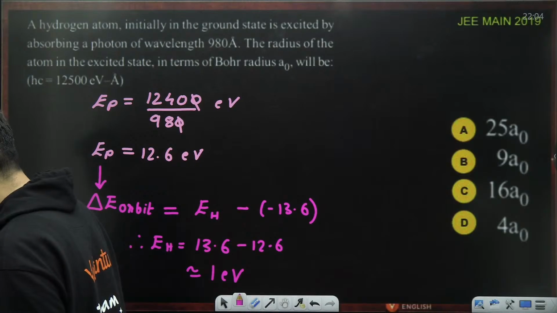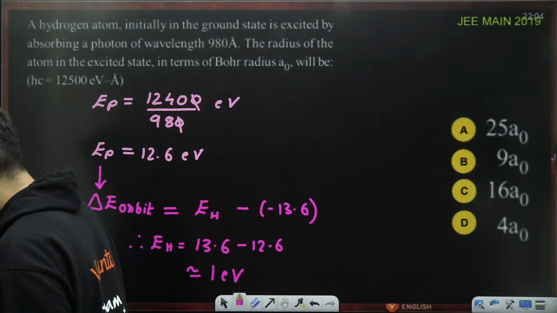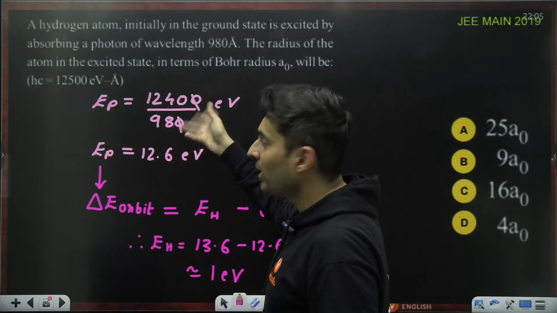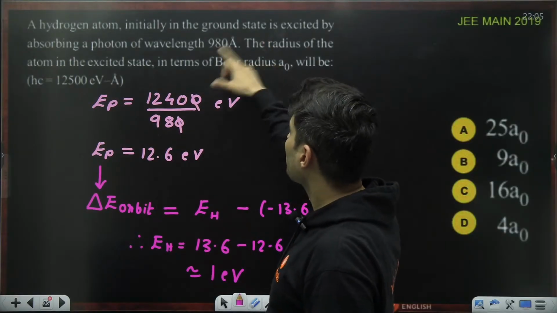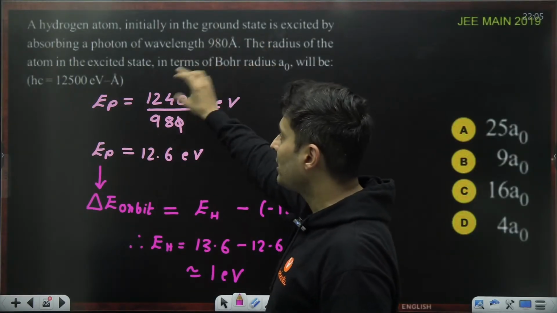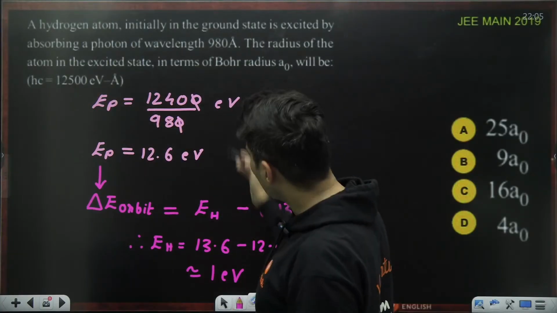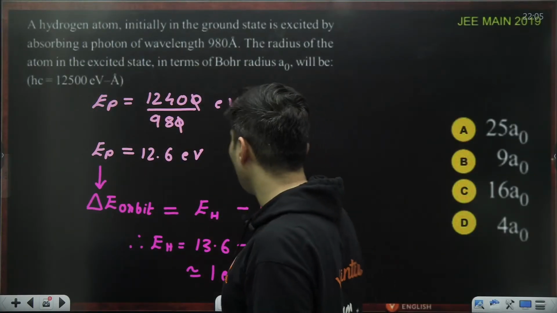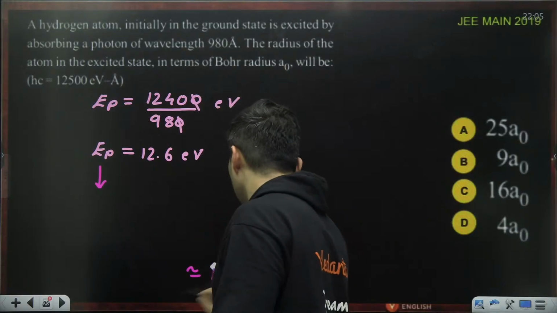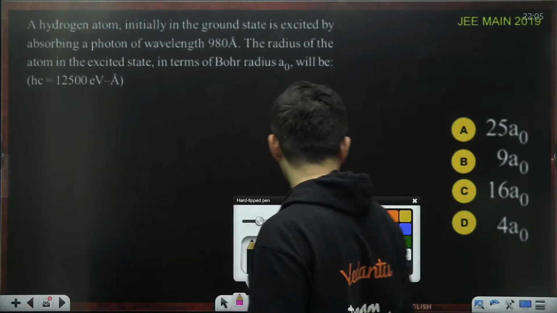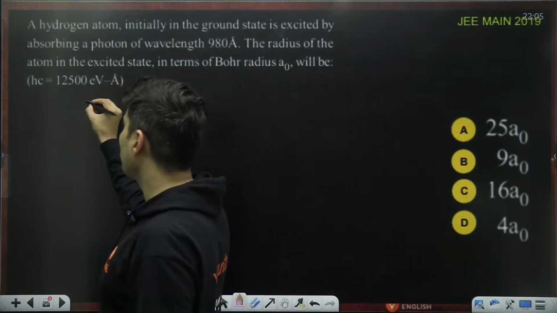That is a standard formula for finding the energy of a photon in terms of the wavelength. If you know the wavelength, energy is hc by lambda. Actually here they have put 12500, so you can stick to 12500 also. That's also okay, because the exact formula is 12400. Here they have already given what that hc formula is.